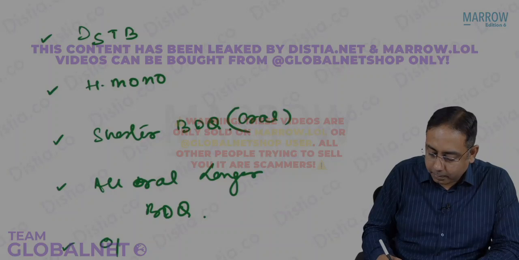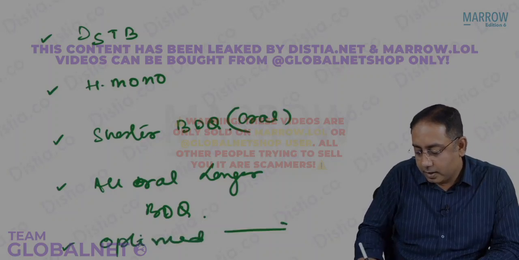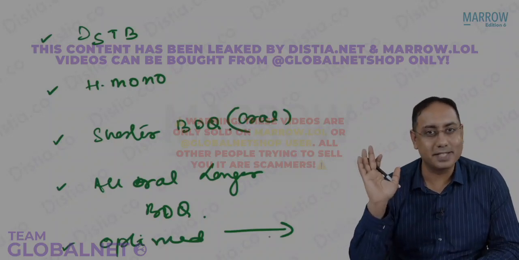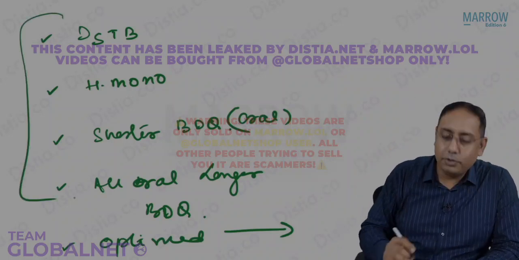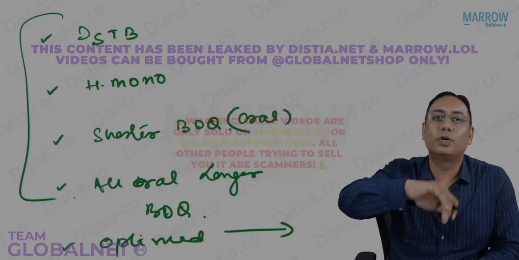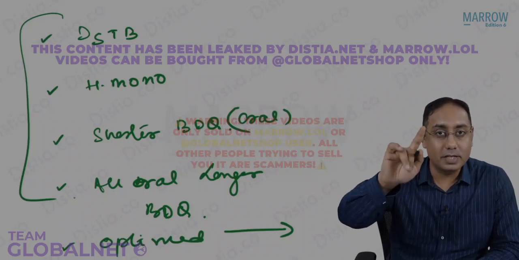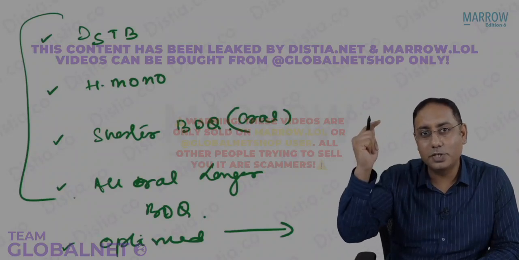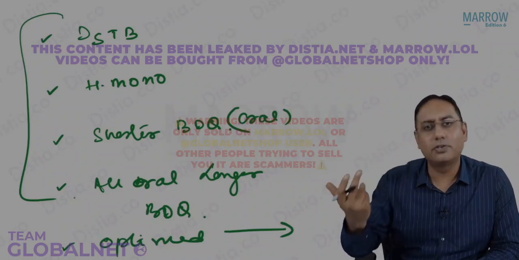And then you have an optimized regimen, which has no fixed regimen, you do whatever the DST, drug sensitivity testing, says. So now it will be easy for you to understand what treatment you are giving in what situation. Shorter bedaquiline, please note, is given only for the single gene mutation. In case of double gene mutation, you should switch over to the longer regimen. Let us talk about the regimens now.